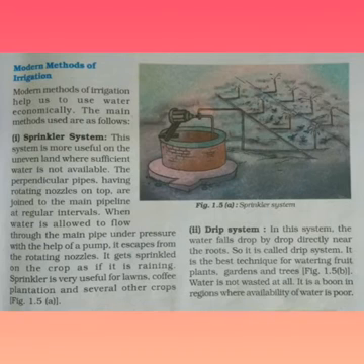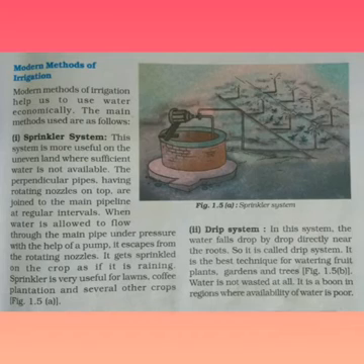These systems aim to use water economically, means they prevent wastage of water. In a sprinkler system, the perpendicular pipes having rotating nozzles on top are joined to the main pipeline at regular intervals. When water is allowed to flow through the main pipe under pressure with the help of a pump, it escapes from the rotating nozzles. It gets sprinkled on the crop as if it is raining. This system is useful for lawns, coffee plantations and several other crops.